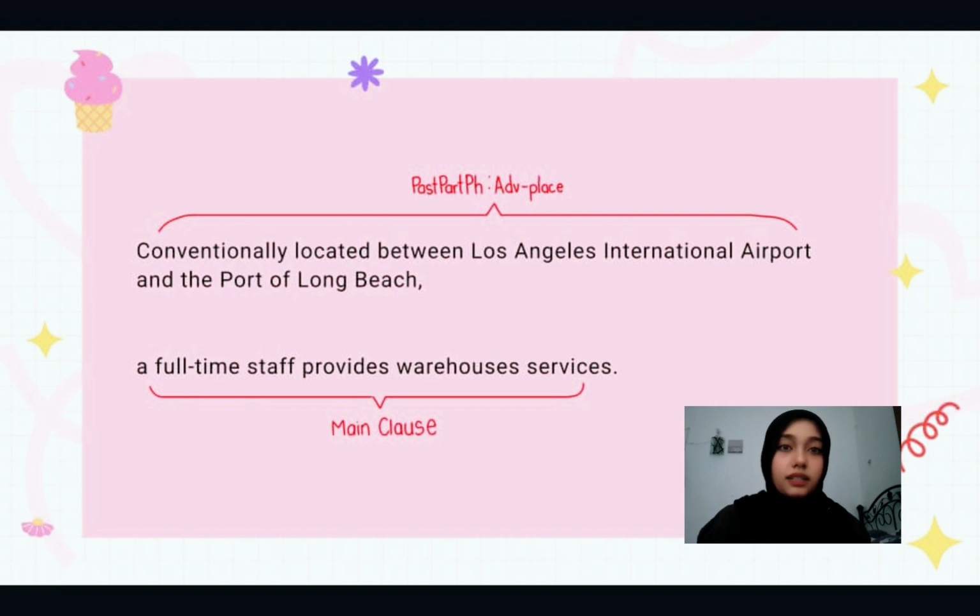Other than that, this whole clause also functions to describe the location of the said event, which leads it to be functioning as the adverb of place.